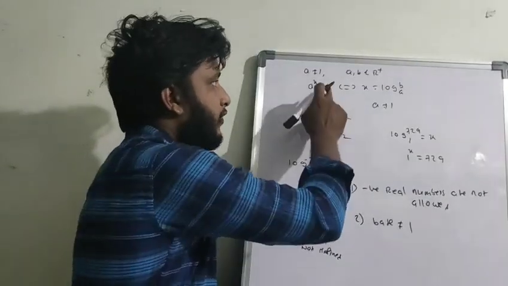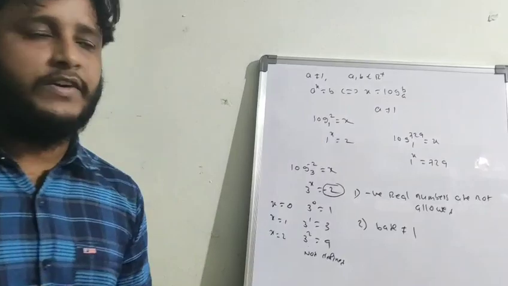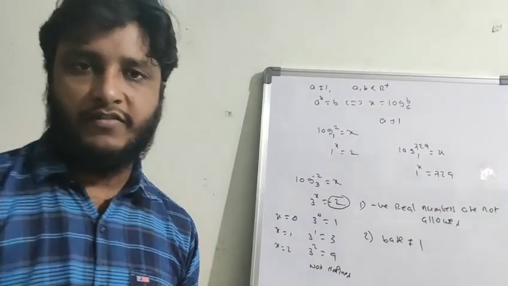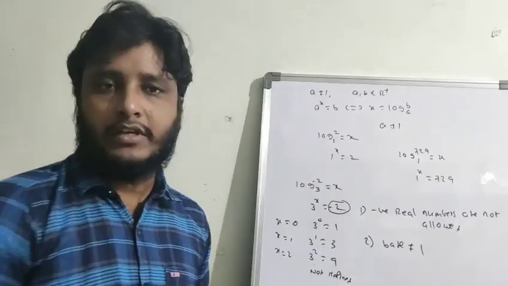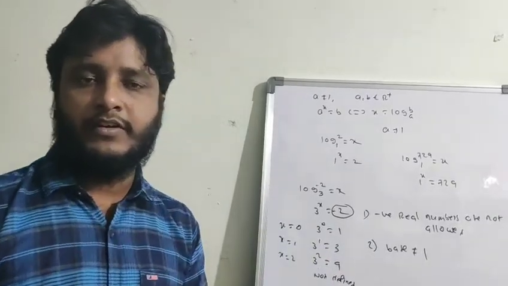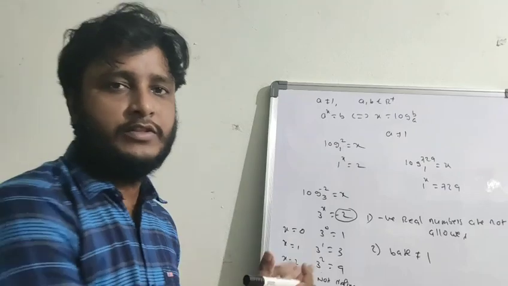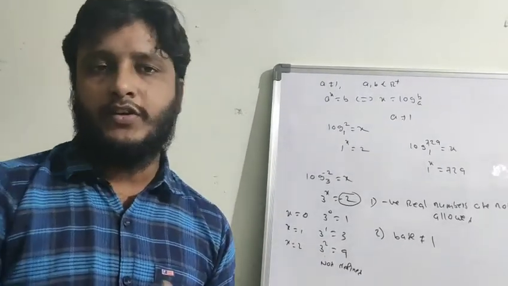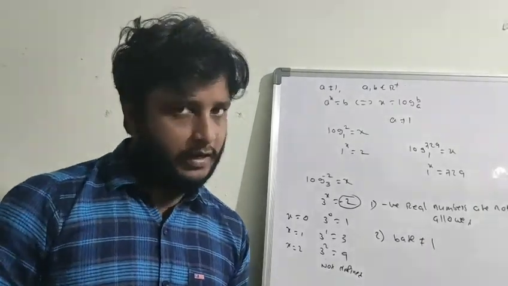So that is why for base 1, logarithms are not defined, and for negative real numbers also, logarithms are not defined. We discussed how to convert exponential forms into logarithmic form and logarithmic form into exponential form, and how to find the x values also. Now we are going to discuss the properties of logarithms.